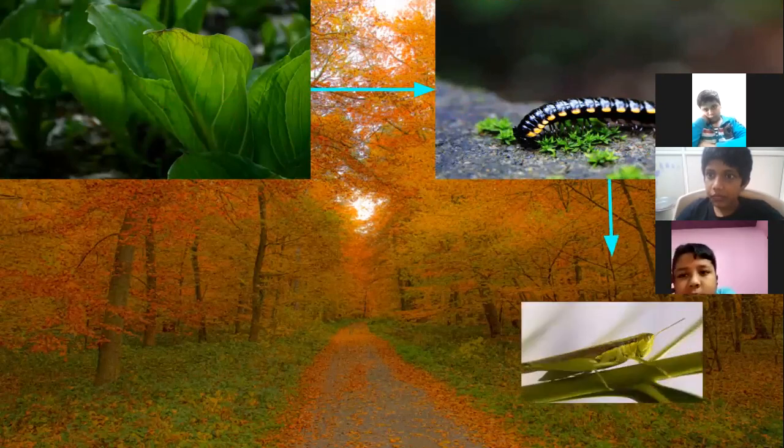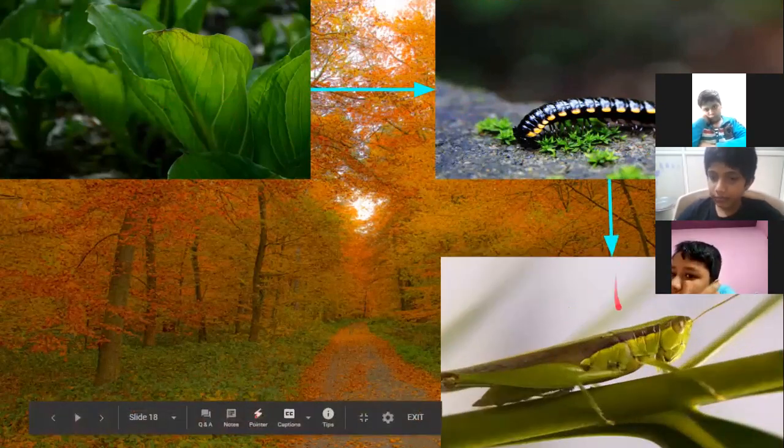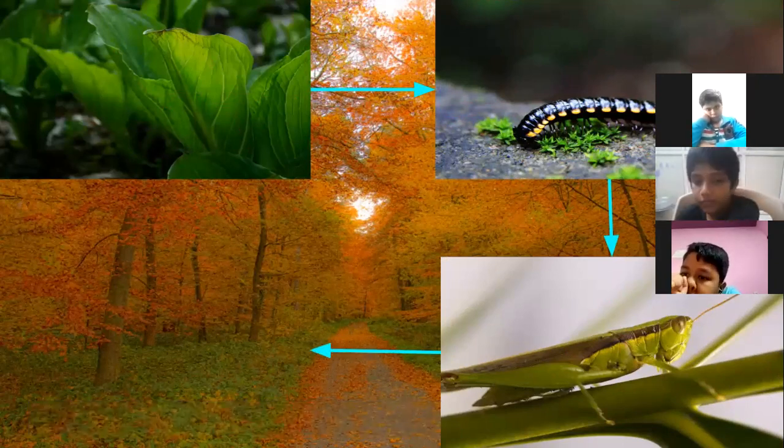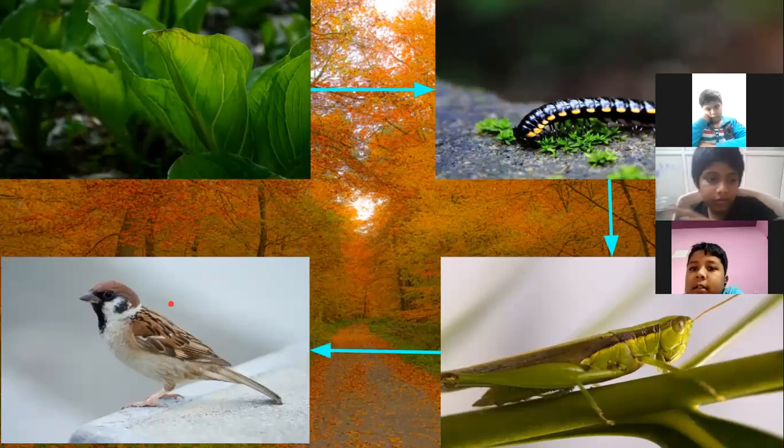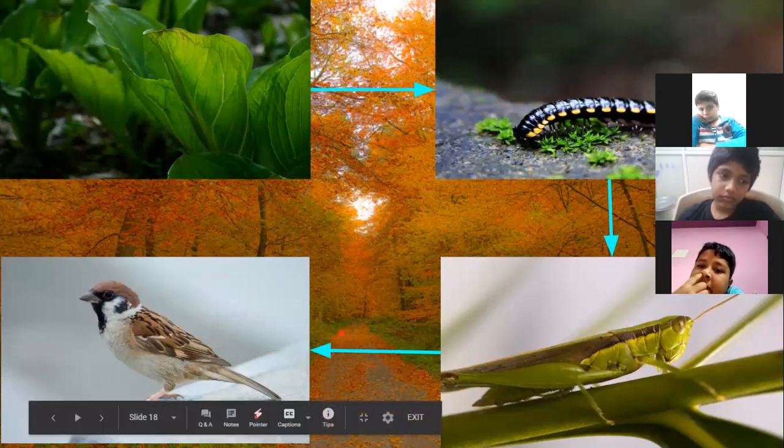Now, who will eat the worm? The worm will be eaten by the grasshopper. Now, who will eat the grasshopper? The sparrow. The grasshopper will be eaten by the sparrow.